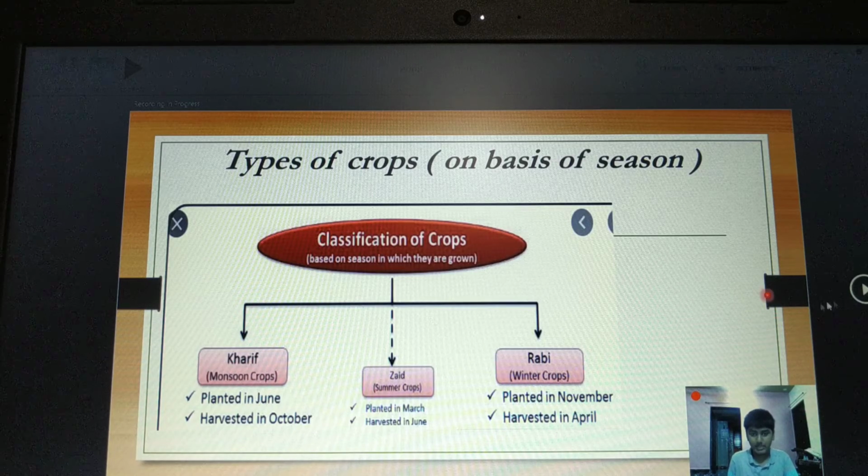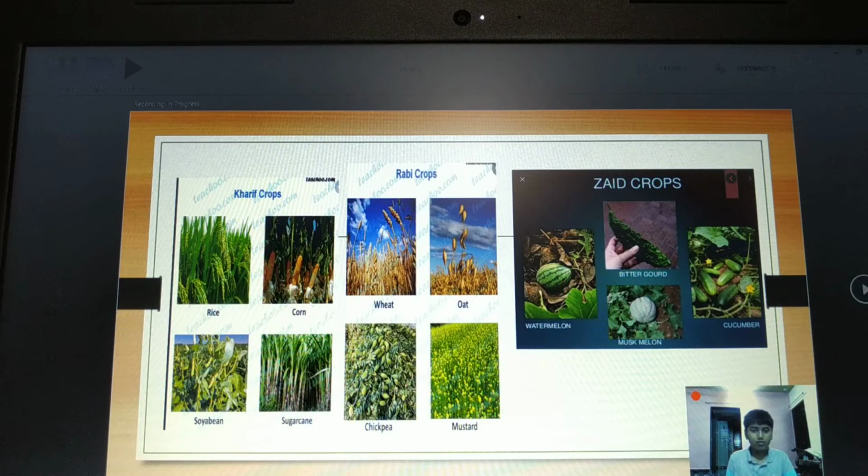Now let's see a few examples. For Kharif crops you have rice, corn, soybean and sugarcane. They are grown in monsoon. For Rabi crops you have examples of wheat, oats, chickpea and mustard. They are all grown in the winter season. Whereas Zaid crops include bitter gourd, cucumber, muskmelon and watermelon. These are summer crops.